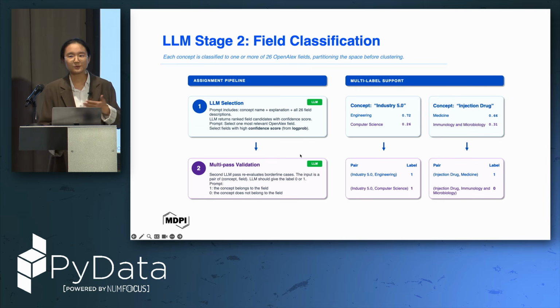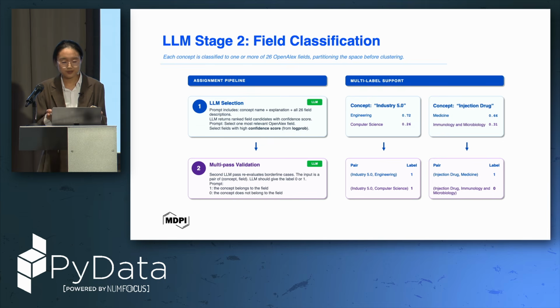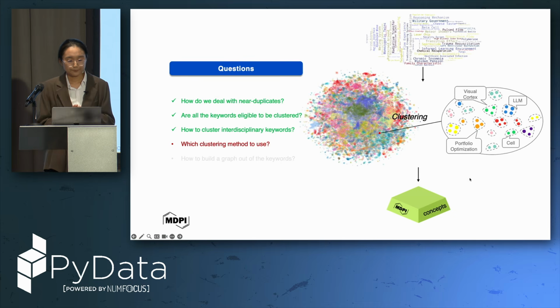So at the second stage, we ask it again, but only give it one concept and only one field: are you sure that this concept really belongs to this field? At this stage, it is an easier decision to make. Here it will see that injection drug doesn't really belong to immunology, but more to medicine. And the fourth question is which clustering method to use.